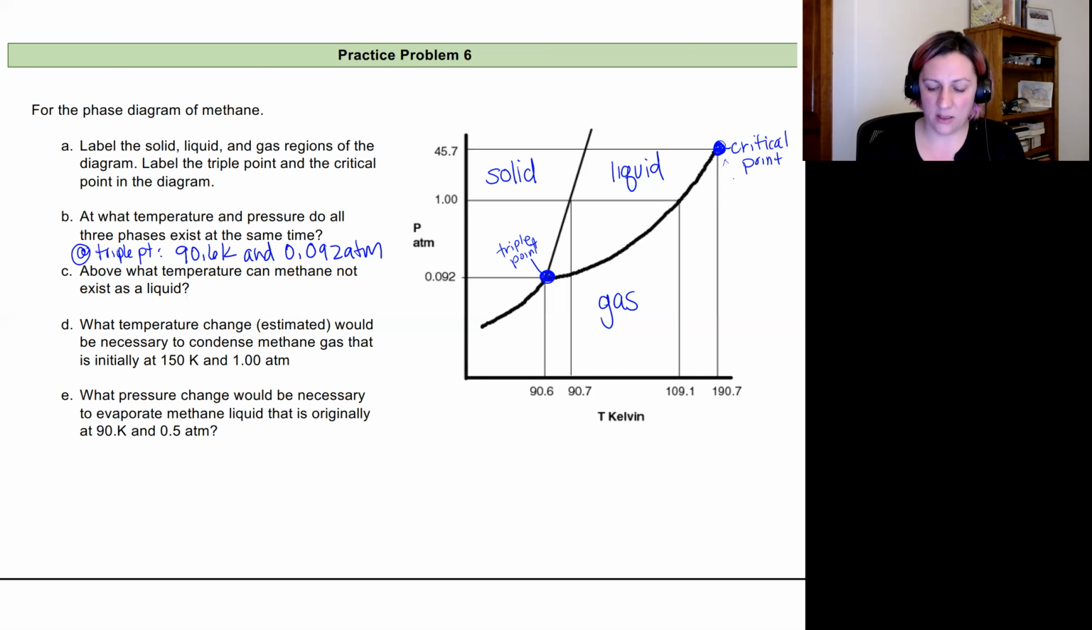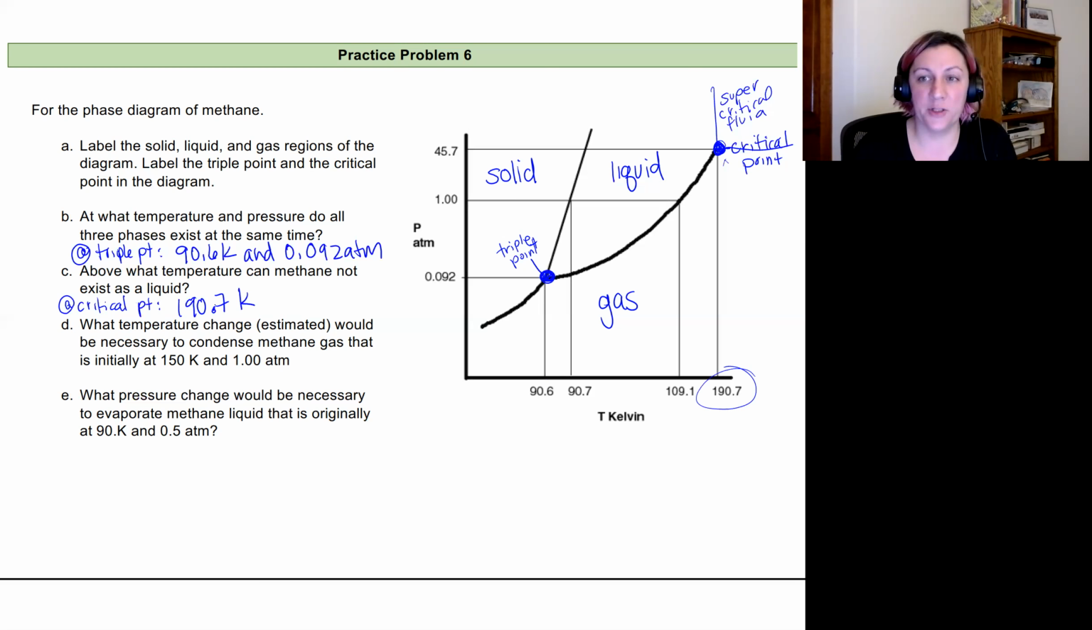So above that critical point temperature or pressure, up in this region right here, we have supercritical fluid. So that means that we won't be able to have a liquid above that critical point. Instead, we'll have that supercritical fluid. So this will be at the critical point, which is occurring at 190.7 Kelvin for our temperature.